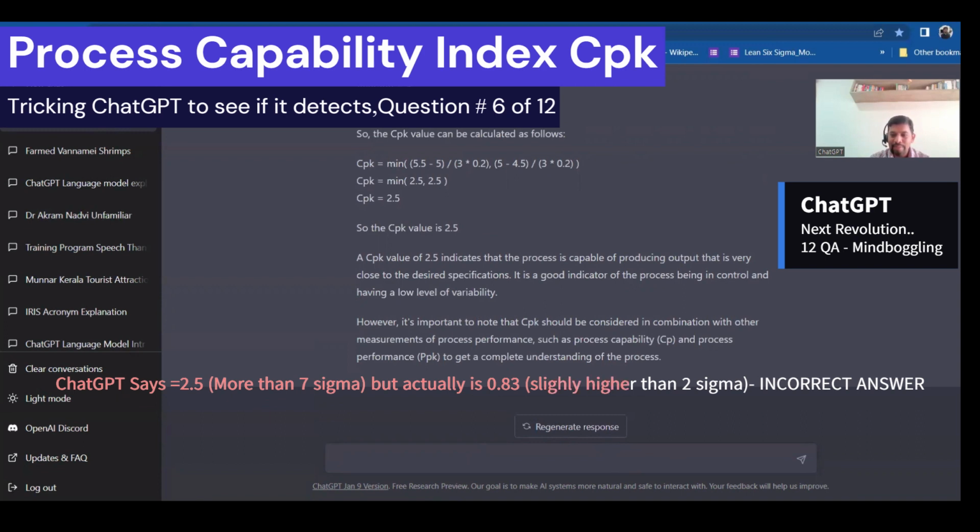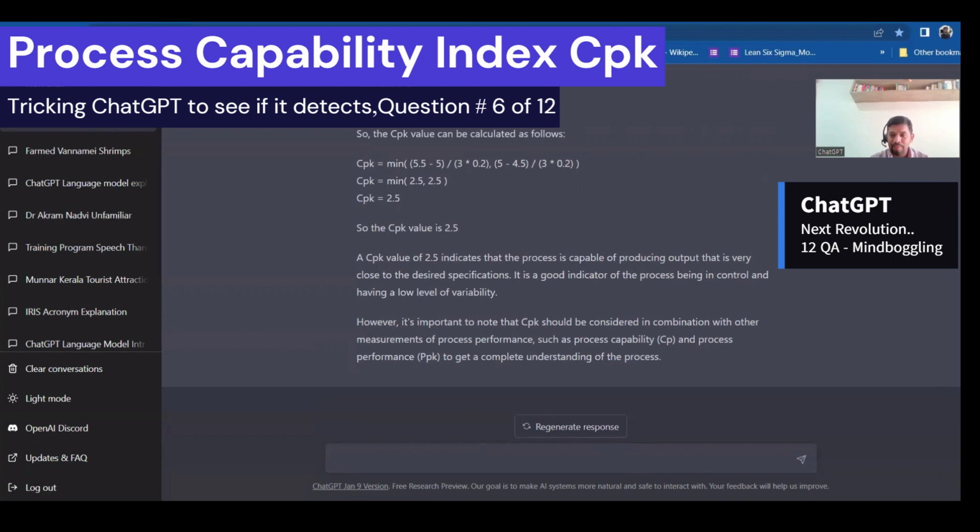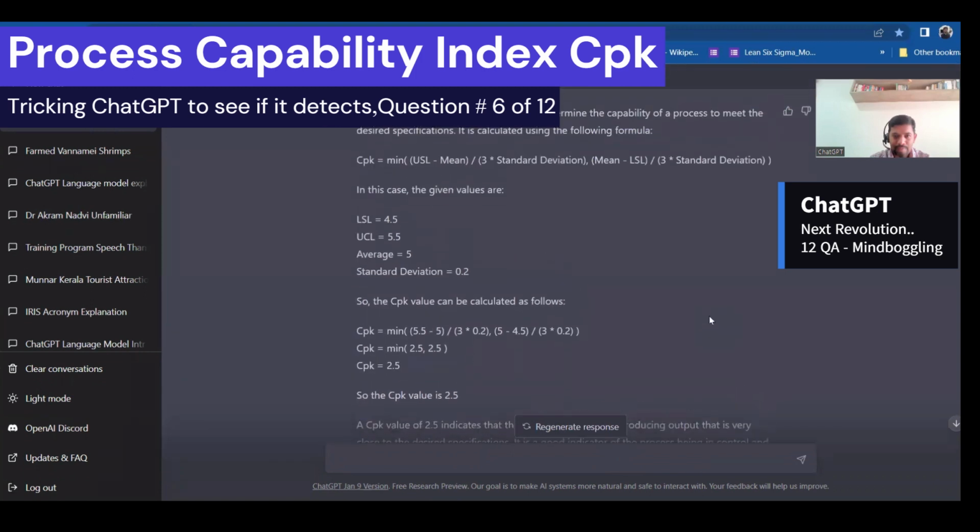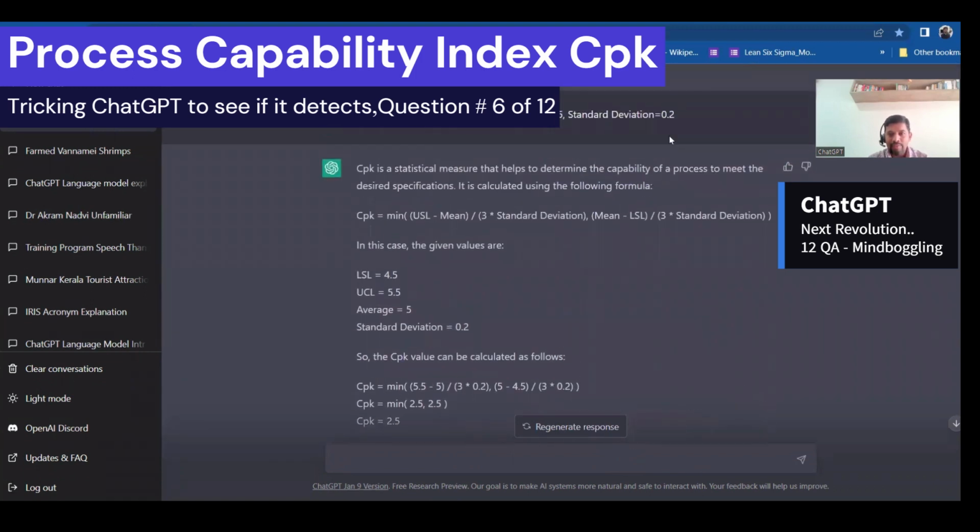It's not the right answer. Let's see whether it detects it if I give the right question. Let me scroll up and see. Okay, I will copy this particular question and repeat it again. LSL 4.5 and USL, instead of UCL. I'm just correcting my question. Let's see, it has given the right answer now.